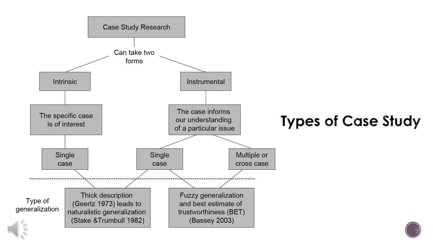But multiple or cross case studies, due to the subjective nature of participants, give fuzzy generalization, but it can give you a best estimate of trustworthiness.